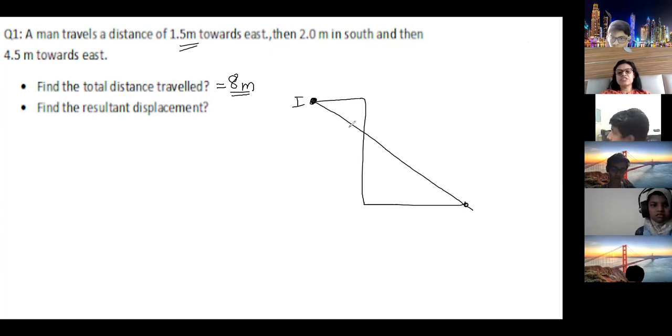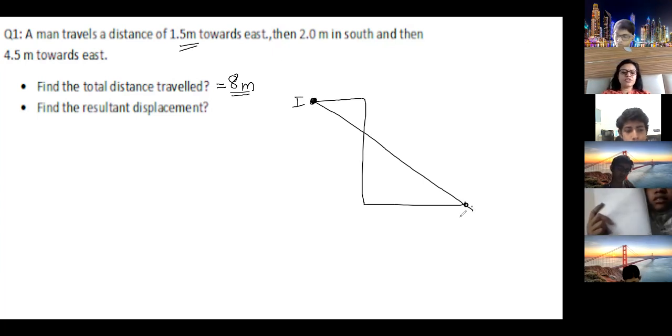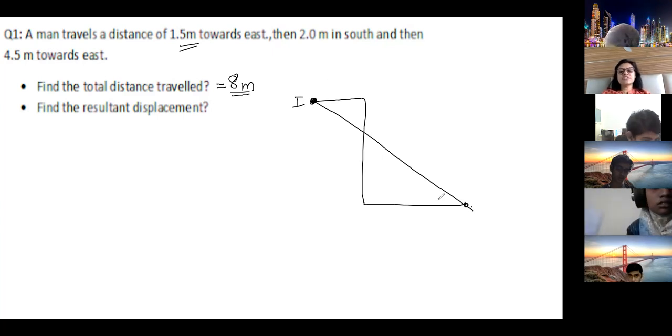Okay, Saklen, just measure the distance between this point and this point. What is the distance between this point? Measure it. Okay, Safia, just measure the distance. I'll get the answer, whether the answer is correct or not. Just measure this distance and this distance. This is your displacement. The shortest distance between initial and final position.